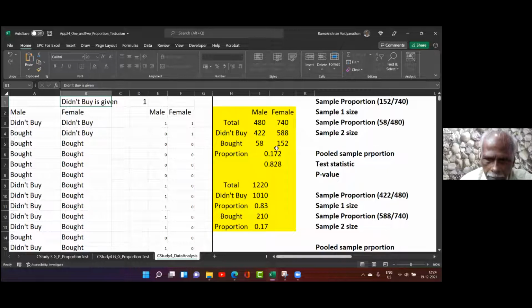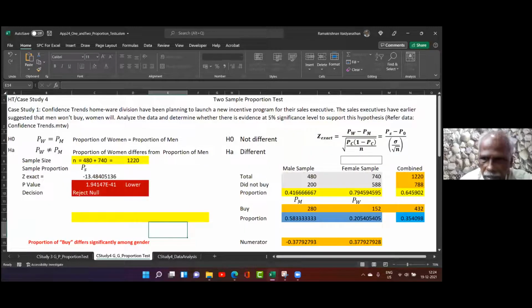If you want, you can check it. So total is 1220, did not buy is 1010, therefore 0.83 is the proportion. And bought is 210, 152 plus 58 is 210, proportion is 0.17, 210 by 1220. This data is used as the population proportion, and that is P C. In the numerator, the difference, P women minus P men, and then use the formula to get the Z value.